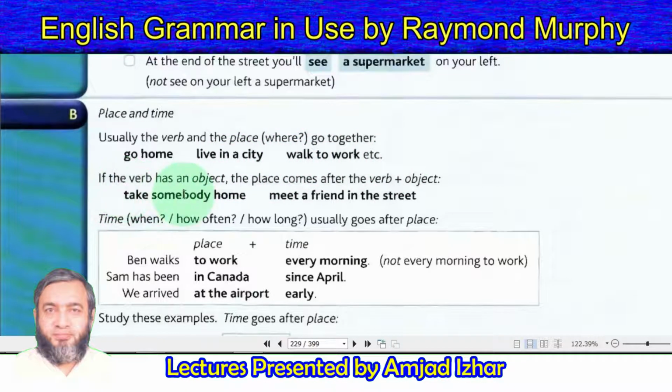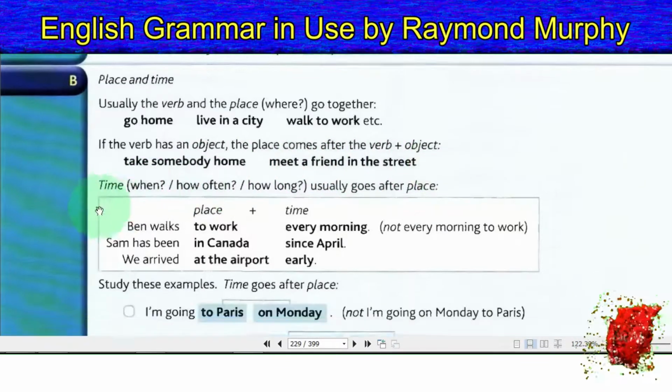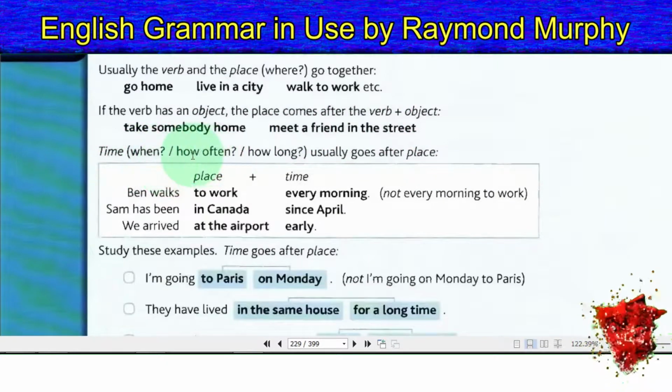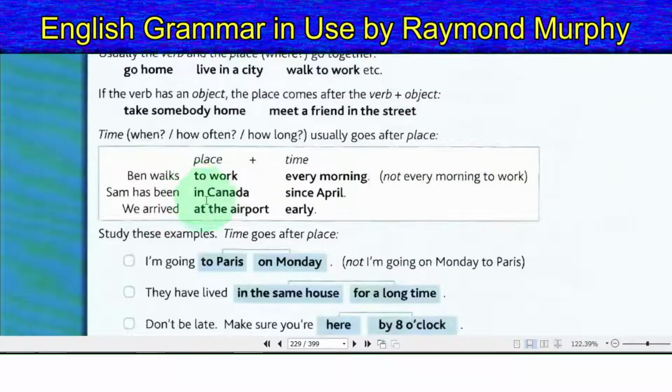If the verb has an object, the place comes after the verb plus object: take somebody home, meet a friend in the street. Time: when? How often? How long? Usually goes after place. Place plus time. Ben walks to work every morning, not every morning to work. Sam has been in Canada since April. We arrived at the airport early.